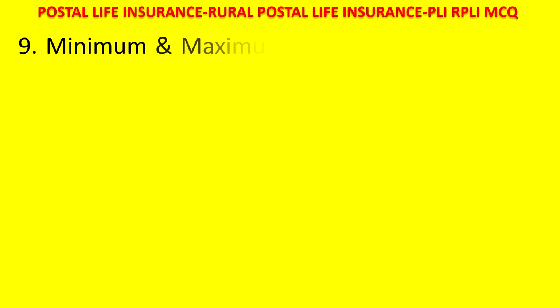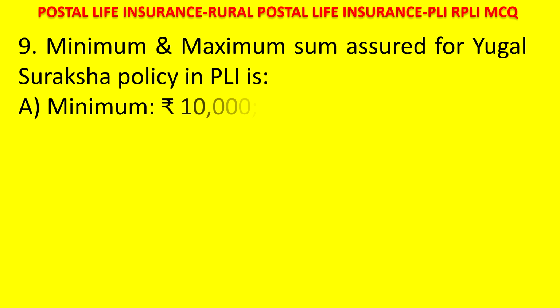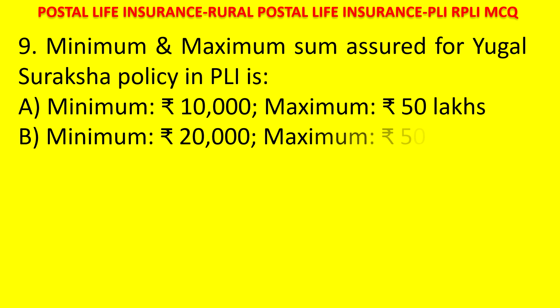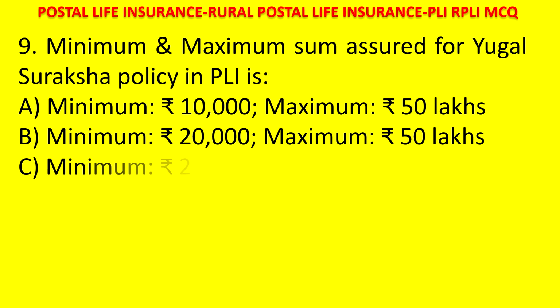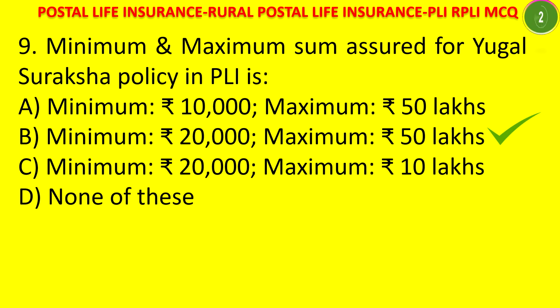Next question. Minimum and maximum sum assured for Yugal Suraksha policy in PLI: A, minimum is 10,000, maximum is 50 lakhs. B, minimum is 20,000, maximum is 50 lakhs. C, minimum is 20,000 and maximum is 10 lakhs. D, none of these. Your time starts now. Minimum and maximum for Yugal Suraksha. The answer is 20,000 and 50 lakhs.